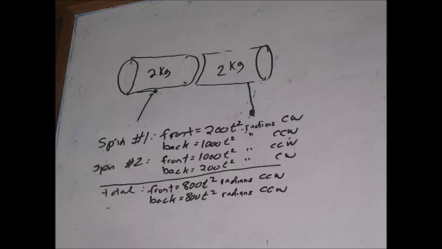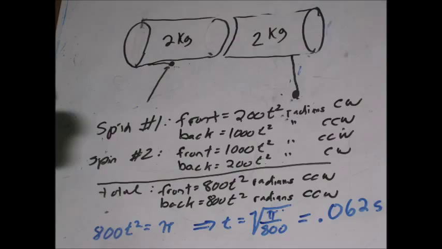At the end of the day, we want Ginger to do half of a turn, going from upside down to right side up for a total distance of 180 degrees, or pi radians. So we need 800 t squared to come out to pi, or t to be the square root of pi over 800, which comes out to about 62 milliseconds.